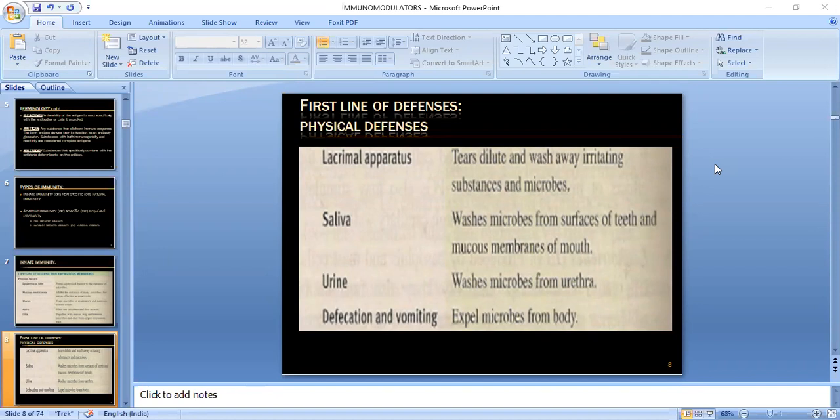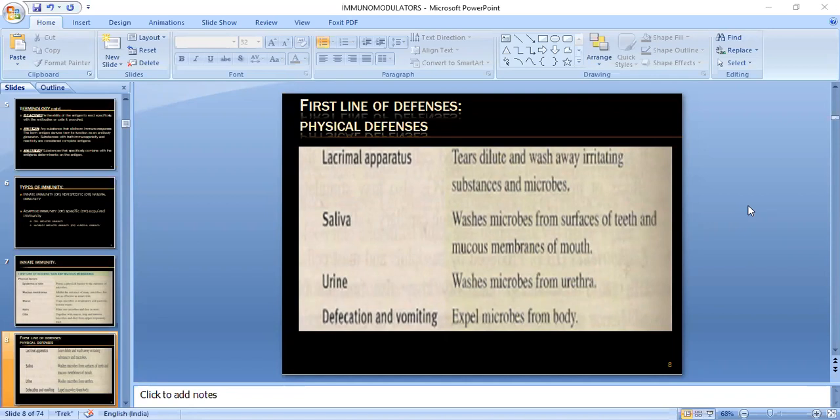But here I just want to tell you one thing. Vomiting expels microbes from the body, but you have to make sure it is not too much vomiting. Generally one or two episodes will expel the microbes from the body, fine. But if it keeps repeating many times, that is what you call food poisoning. In food poisoning, you may have the onset of vomiting and diarrhea.